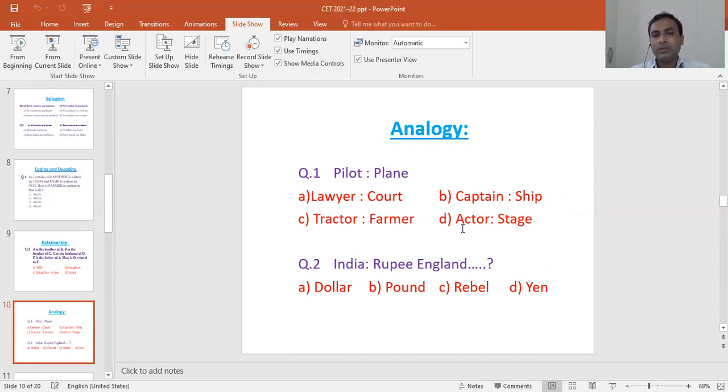So here, like pilot is related to plane, you have to identify the correct pair from the given options. Then the next question: India is related to rupee. Likewise, England is related to what? So here you can identify the currency of England. The options are dollar, pound, rebel, and yen. So here you can find out the correct option.